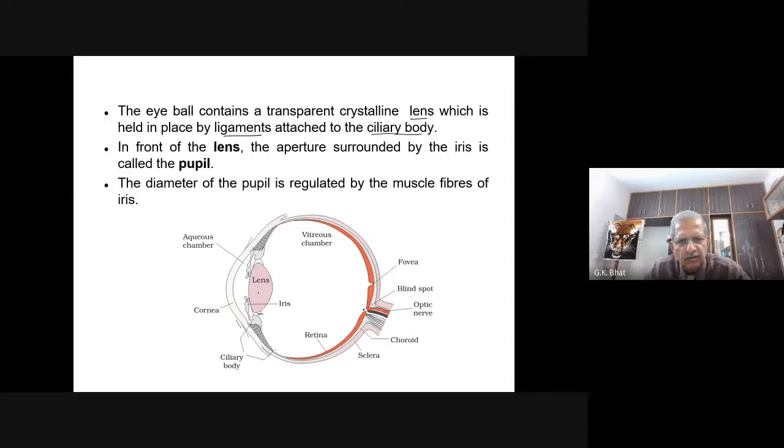In front of the lens, there is an aperture, surrounded by the iris, in the center of the iris. This aperture is called the pupil, through which the light rays enter into the eye. The diameter of the pupil is regulated by the muscle fibers of the iris. You have radial muscle fibers in the iris, and these are responsible for changing the diameter of the pupil. As I told you, the pupil is present in the center of the iris.